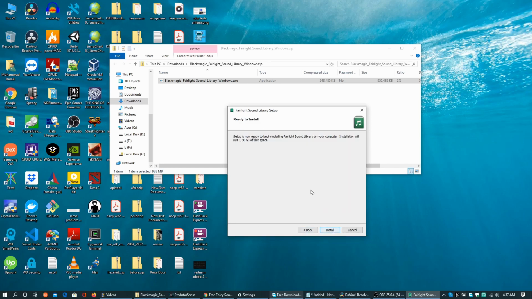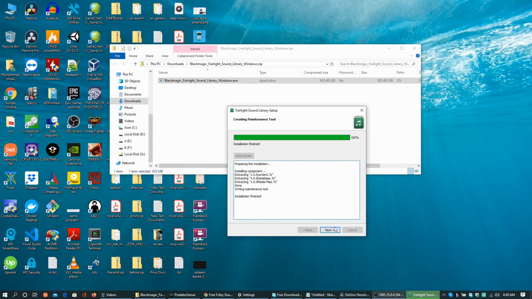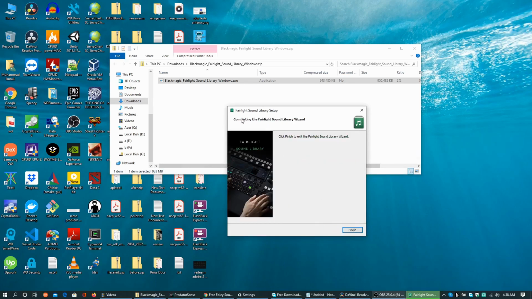Click next. Installation will use 1.5 GB of disk space. Click next and show details. Install is complete. Click next and finish.